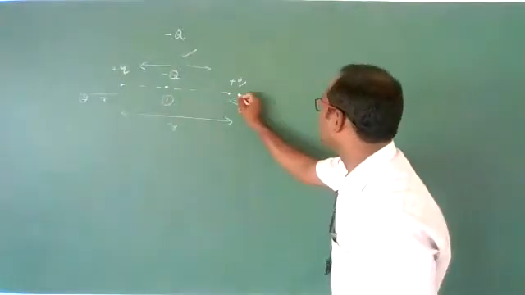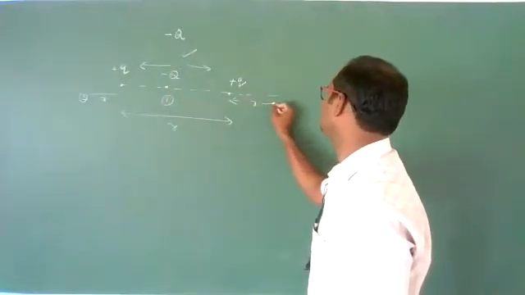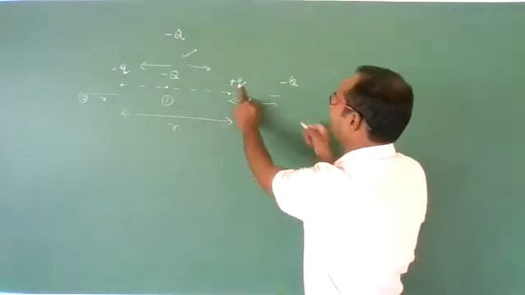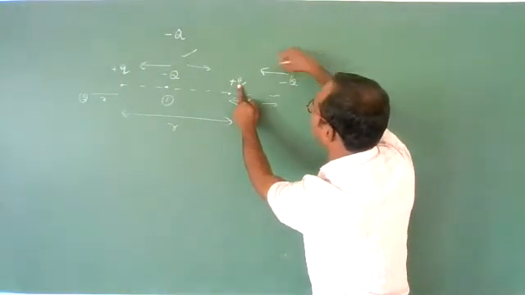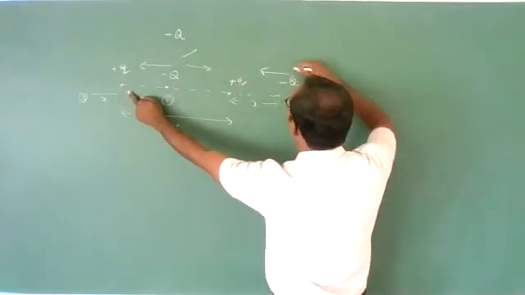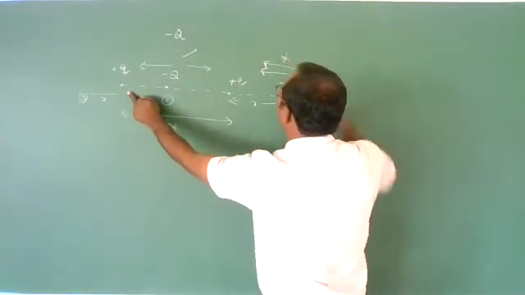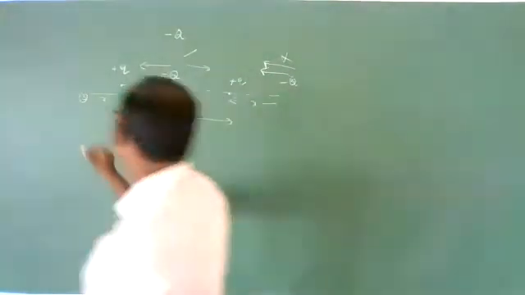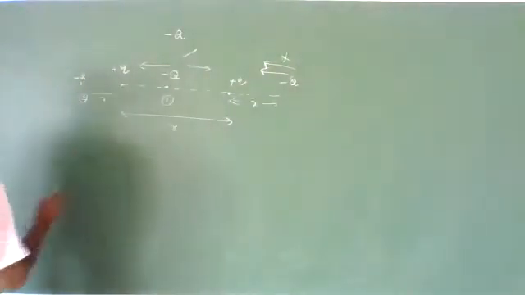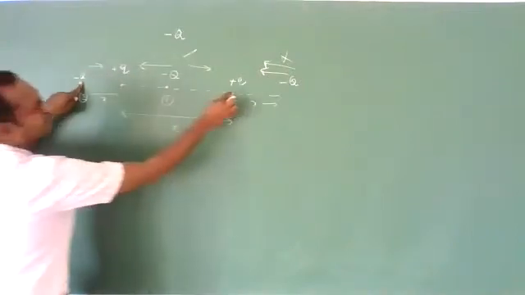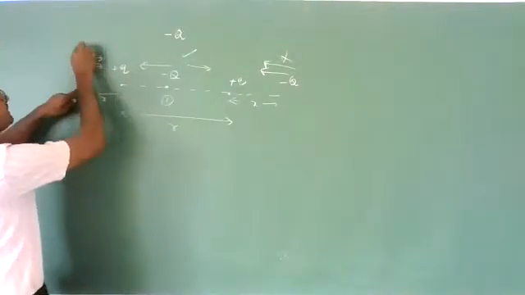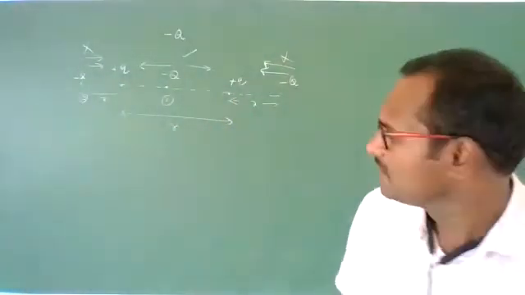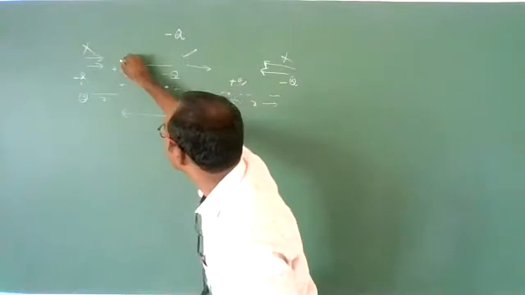Now check this side at some distance x. Here I have kept the minus Q charge. Due to this, an attractive force in this direction, and due to this, an attractive force in the same direction, so it is not possible. It is not in equilibrium. Now check here also. Keep minus Q. Due to this, attractive this side, and due to this also attractive this side, so it is also not in equilibrium.